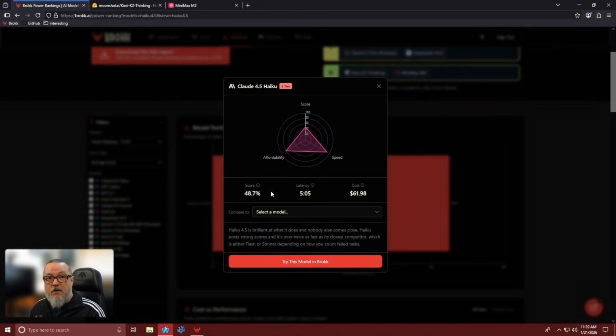It's probably at this point you might be asking yourself, this is all interesting information, but now that I know it, what can I do with it? This is where the Brokk tool comes in handy. Let's have a look at how we make good use of this data inside the Brokk editor.